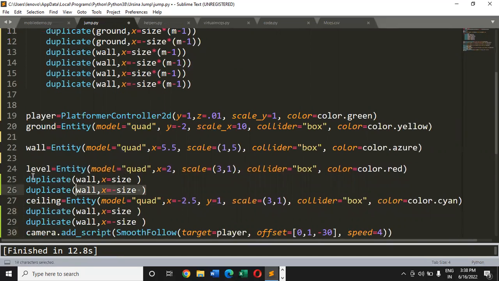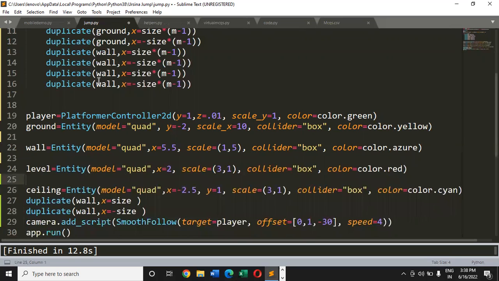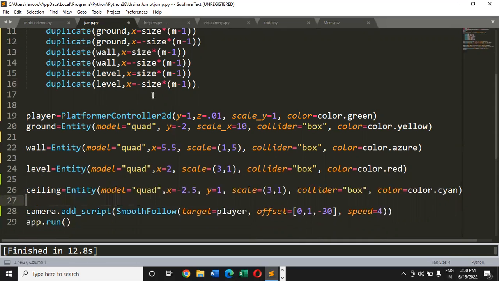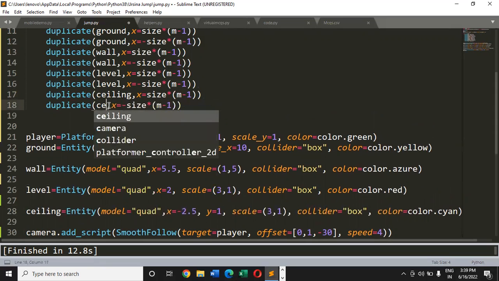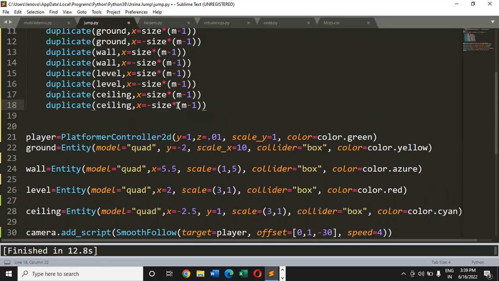We need to remove this level from here, and level will come here also. We need to put level. Then here we need to remove it and put ceiling. Control C, and this time ceiling will come. Okay, so I'm done with defining the code.